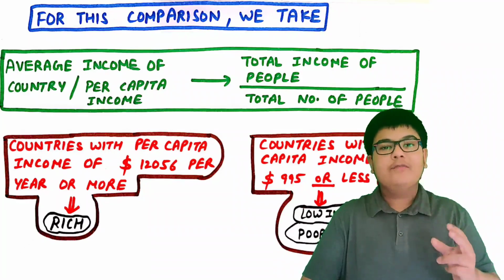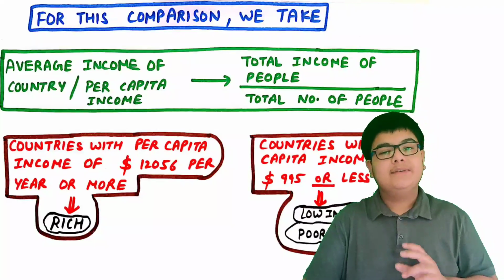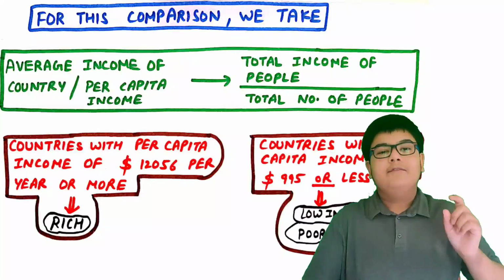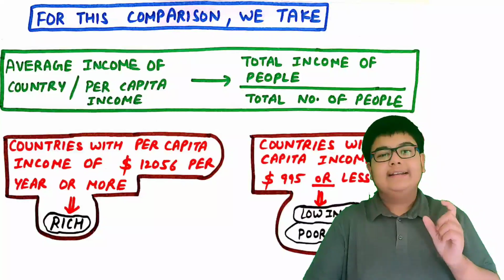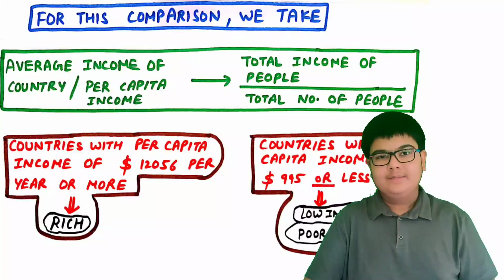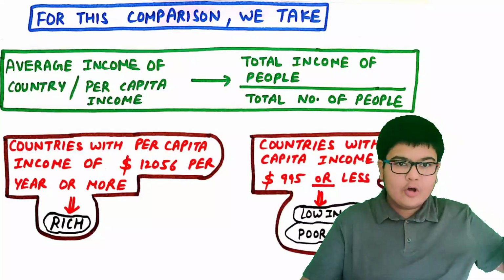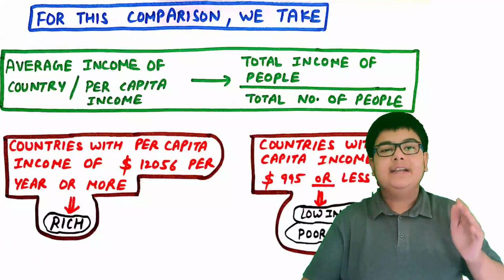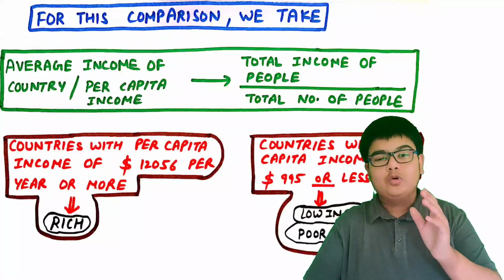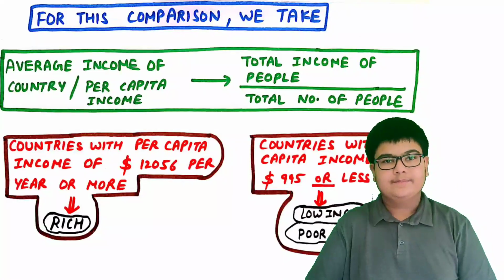The formula of calculating per capita income is very simple. It is total income of people divided by total number of people. In the numerator, we take the total income of all citizens living in the country and we divide it by the total number of people in the country.